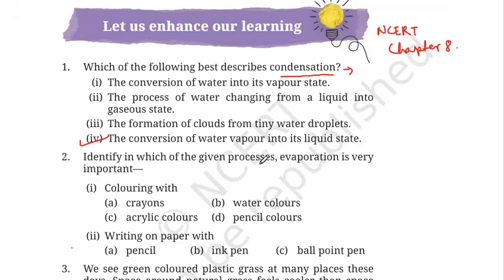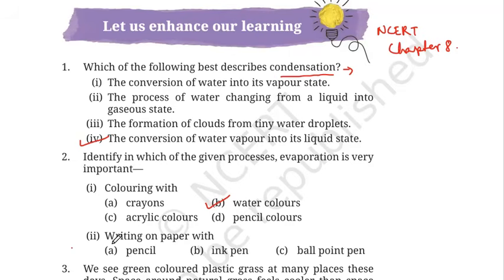Number 2. Identify in which of the given processes evaporation is very important. Number 1 is coloring with crayons, acrylic colors, watercolor, pencil color. So in which case evaporation is very important? In the case of watercolors, right? Because if evaporation does not occur, then in that case your paintings will be ruined. So it is very important that when you are using watercolors, evaporation takes place.